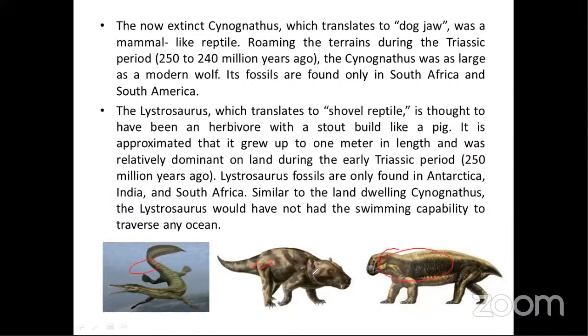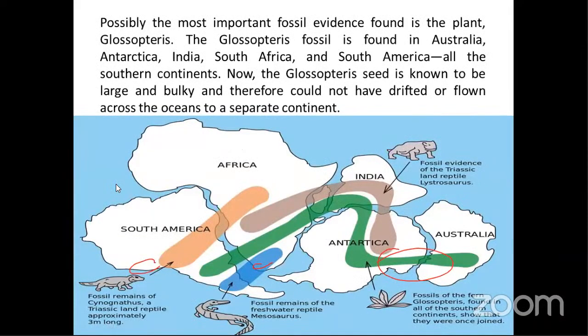These are some reptiles that completely disappeared from the Earth's surface, but their fossils were discovered in different parts of America and Africa. So the question in Wegener's mind was, how is it possible? They must have been part of the same landmass. Now, what was the main force in his theory?